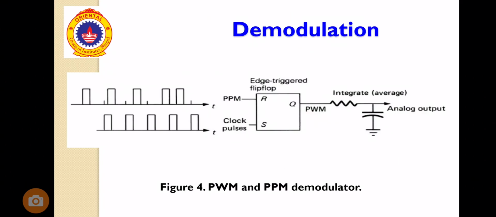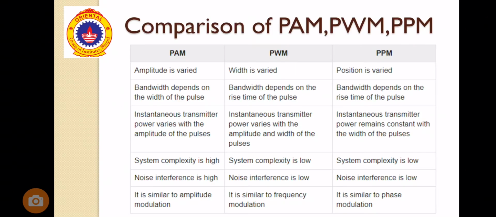This is the diagram of the PWM and PPM modulator. We are applying the PPM signal to the RS flip-flop and getting the PWM signal. Now this signal goes through an integrator, a simple RC, and we get our original signal. We can get the original signal from the PPM and the PWM. This is known as demodulation. Demodulation is the process of recovering our original signal from the modulated signal, by rejecting the carrier signal.